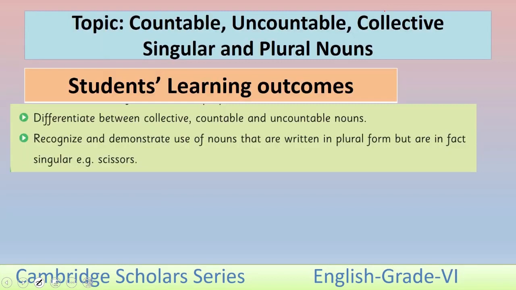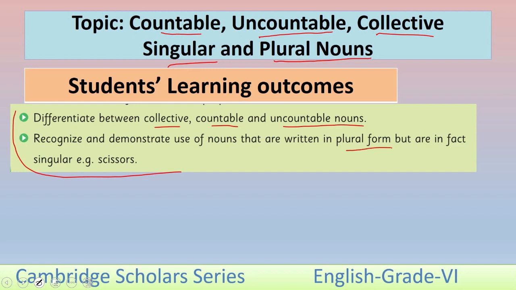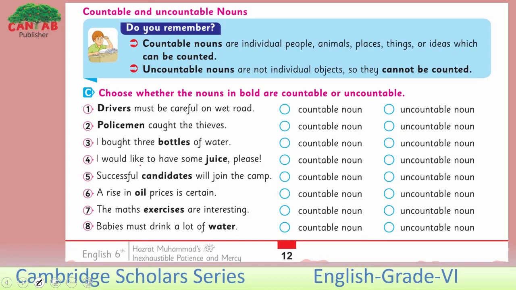Our topic is countable, uncountable, collective, singular and plural nouns. The students' learning outcomes of this lesson are here. Differentiate between collective, countable and uncountable nouns. Recognize and demonstrate use of nouns that are written in plural form but are in fact singular, for example, scissors. Let's first discuss the countable and uncountable noun on page number 12 here.